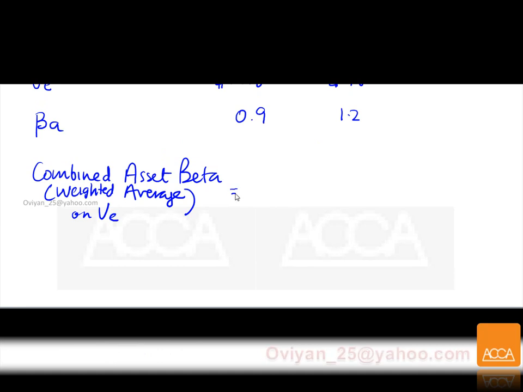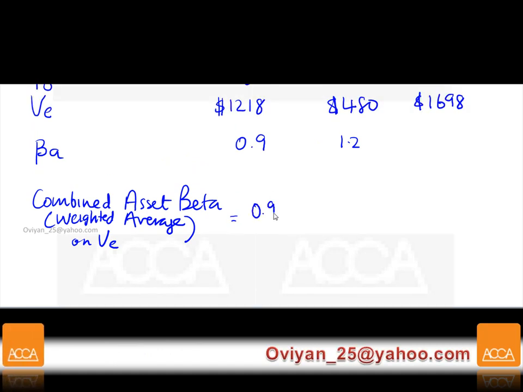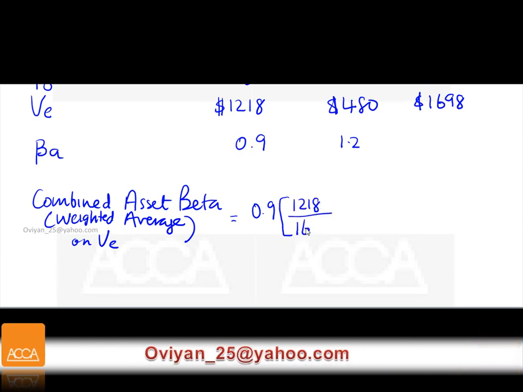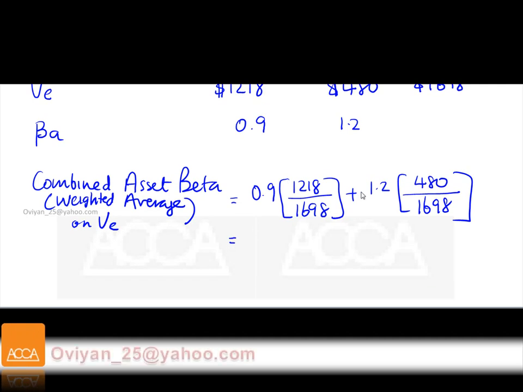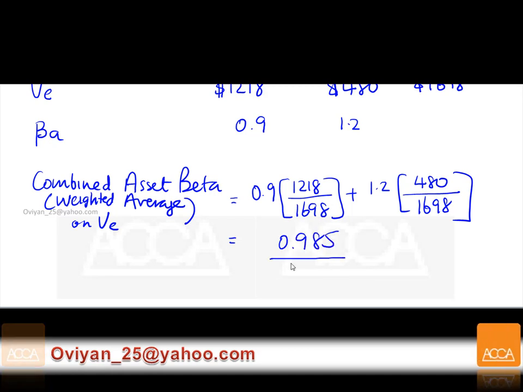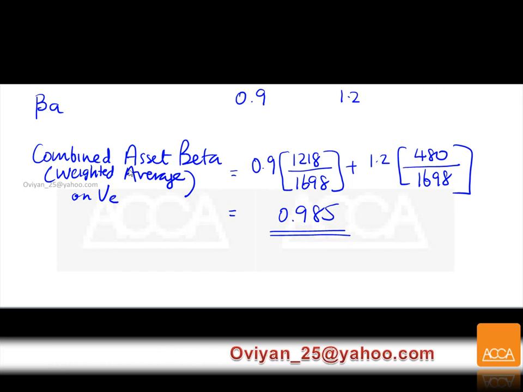We're going to say weighted average: 0.9 multiplied by 1218 divided by 1698 plus 1.2 multiplied by 480 divided by 1698, and you're going to get a figure of a weighted average. It should be more than 0.9. You're going to get 0.985. Okay, so we have the combined beta asset.